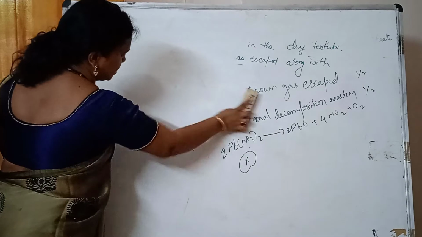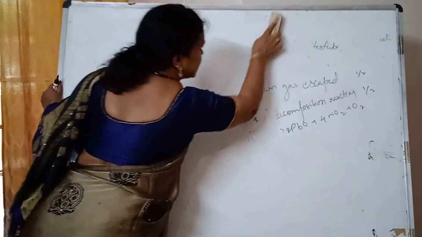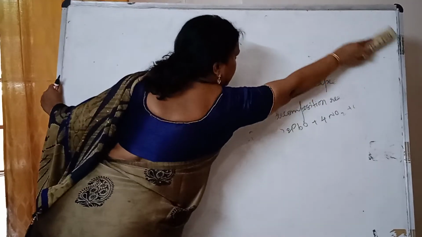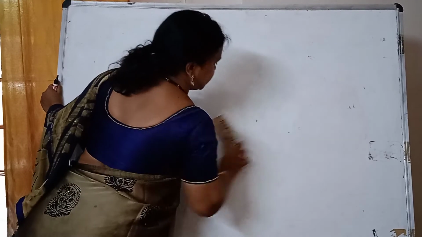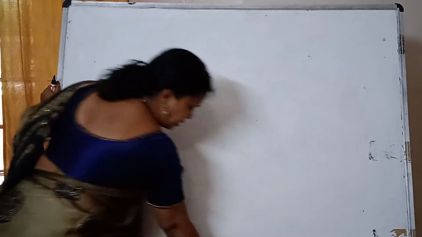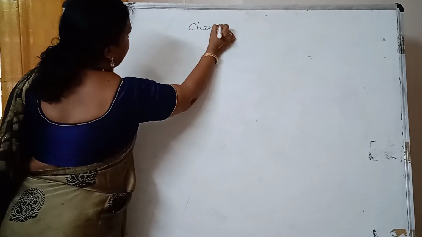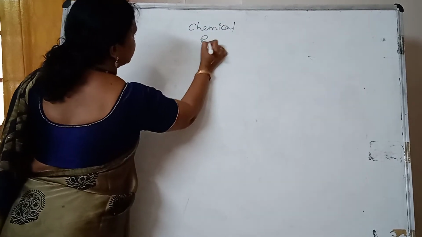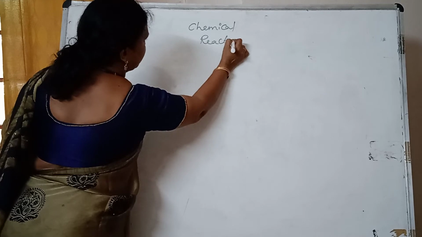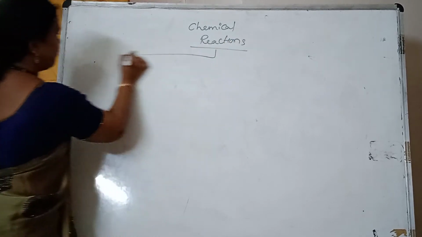Now MCQs also one should be very careful. Now see children, all the chemical reactions are of 5 types.